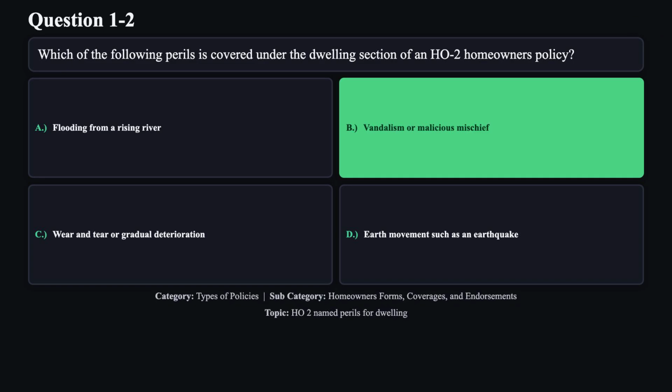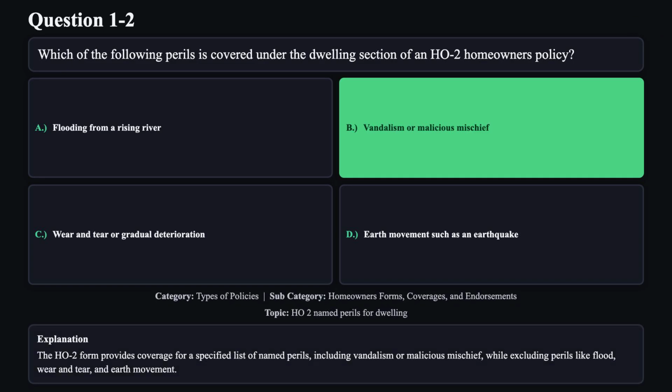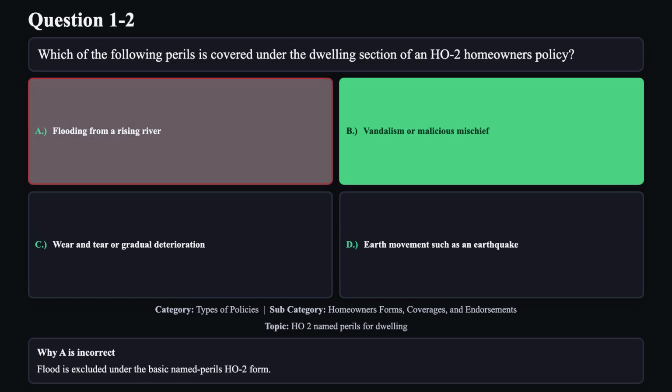The correct answer is B. The H02 form provides coverage for a specified list of named perils, including vandalism or malicious mischief, while excluding perils like flood, wear and tear, and earth movement. Reason A is not correct. Flood is excluded under the basic named perils H02 form.